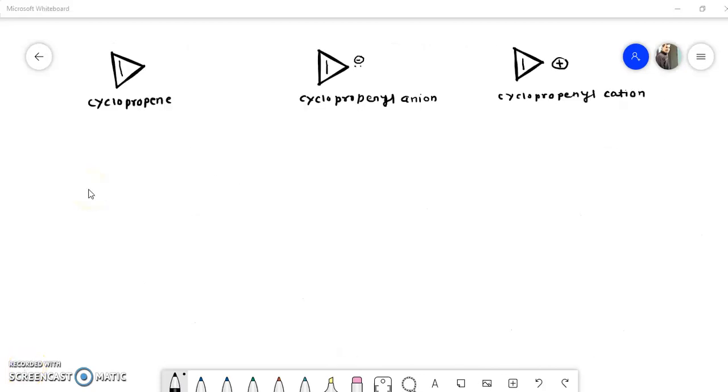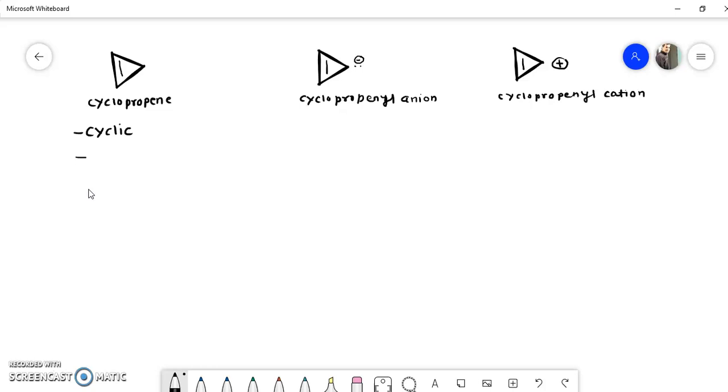Okay, now consider these three examples. First one is cyclopropene. Second one is its anion, that is cyclopropenyl anion, and third one is its cation, that is cyclopropenyl cation. Now we will see one by one. Now see this cyclopropene. It is cyclic in nature.